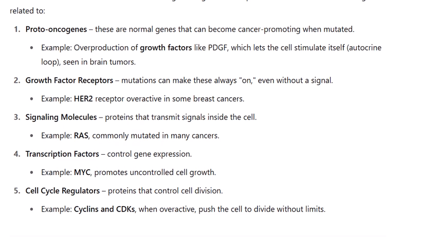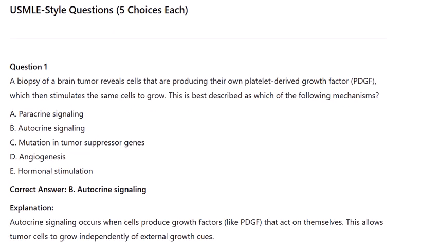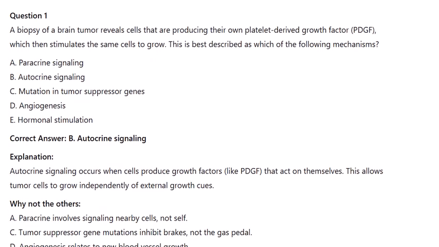4. Transcription factors, control gene expression. Example, MYC promotes uncontrolled cell growth. 5. Cell cycle regulators, proteins that control cell division. Example, cyclins and CDKs, when overactive, push the cell to divide without limits. USMLE style questions, 5 choices each.